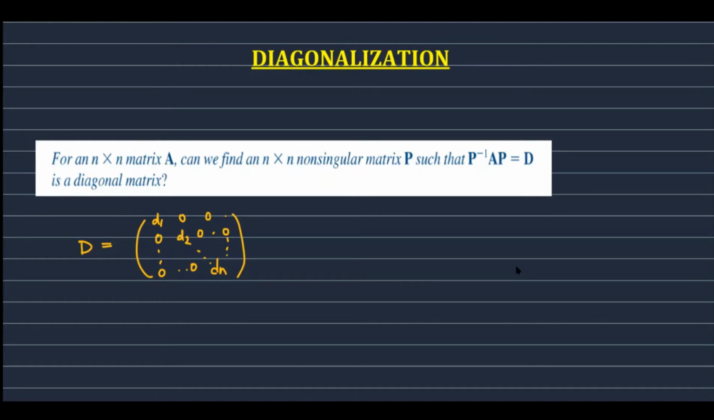So here the question is, if an n by n matrix A is given, can we find a matrix P which is non-singular, that is, determinant of P is not equal to 0, such that P inverse AP happens to be a diagonal matrix? We will try to find under what condition we will be able to write like this.